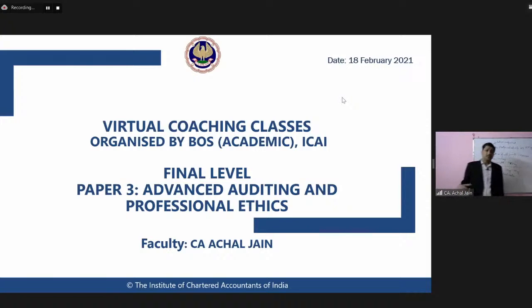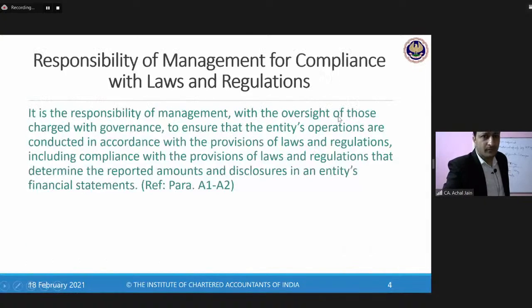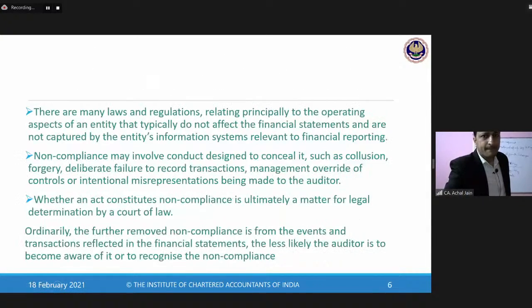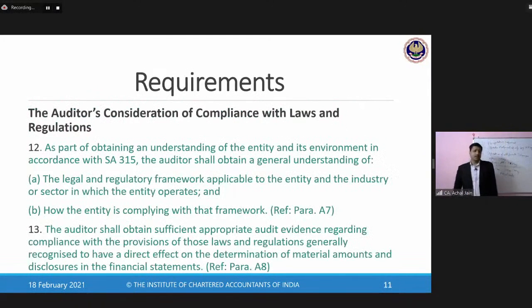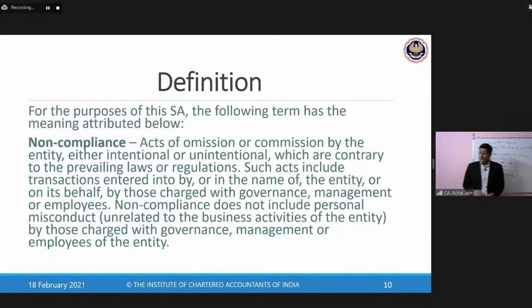Now, this auditing standard, that means SA 250, talks about how the auditor should take care of these laws and regulations when he is auditing the financial statements of an entity. So this aspect is required to be considered by the auditor.